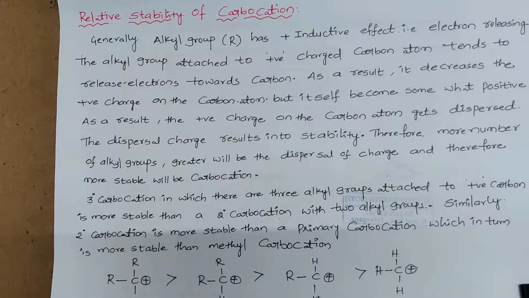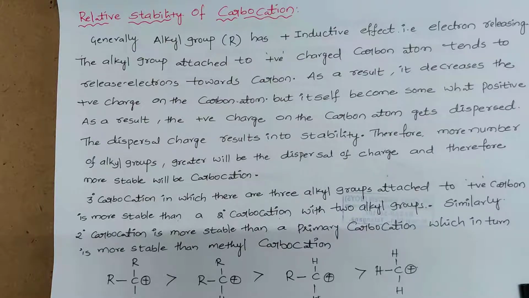Wherever there is more dispersal of positive charge, that reduces the positive charge on the carbon atom. When the positive charge is reduced, the stability increases. So the dispersal of the positive charge results in stability, because wherever the charge is less, that is always said to be more stable. Among the primary, secondary and tertiary carbocations, we have to identify where the positive charge is dispersed more, where the positive charge on the carbon is less.